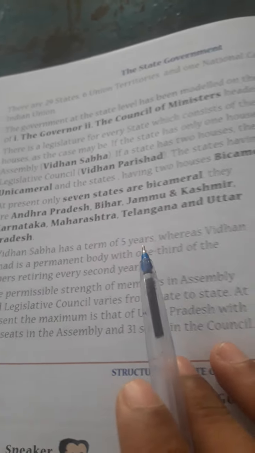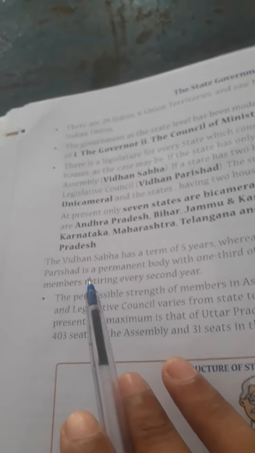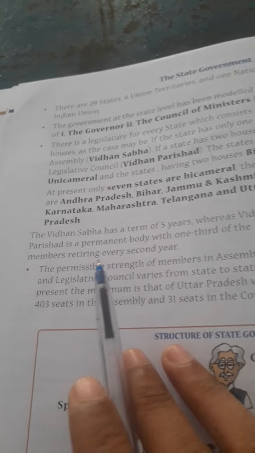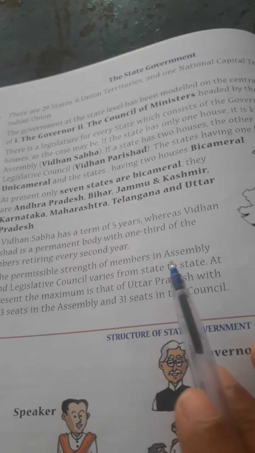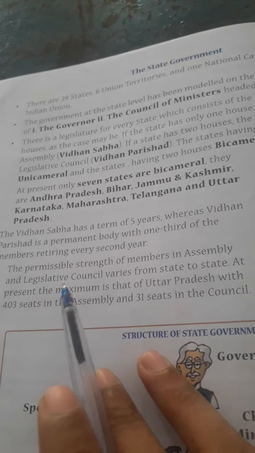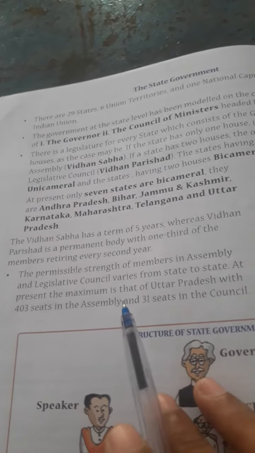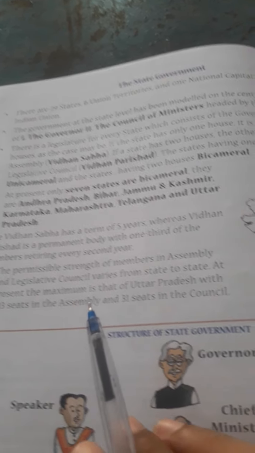The Vidhan Sabha has a term of 5 years. Vidhan Parishad is a permanent body with 1/3 of the members retiring every second year. The permissible strength of members in assembly and legislative council varies from state to state. At present the maximum is that of Uttar Pradesh with 403 seats in the assembly and 31 seats in the council.